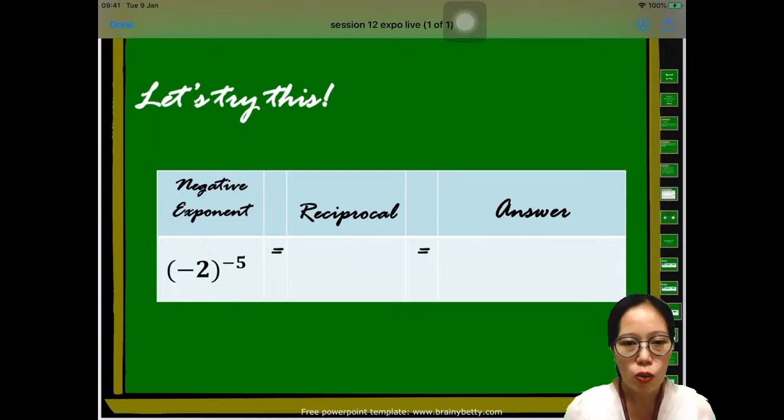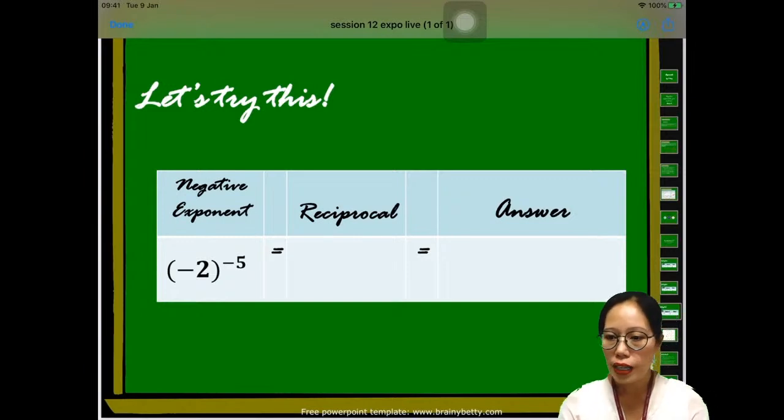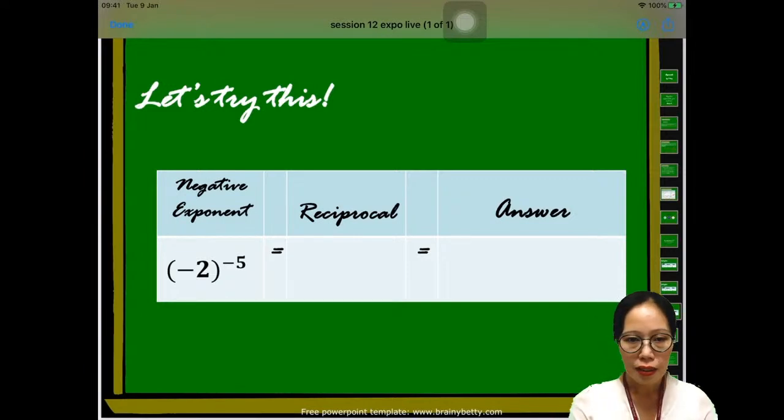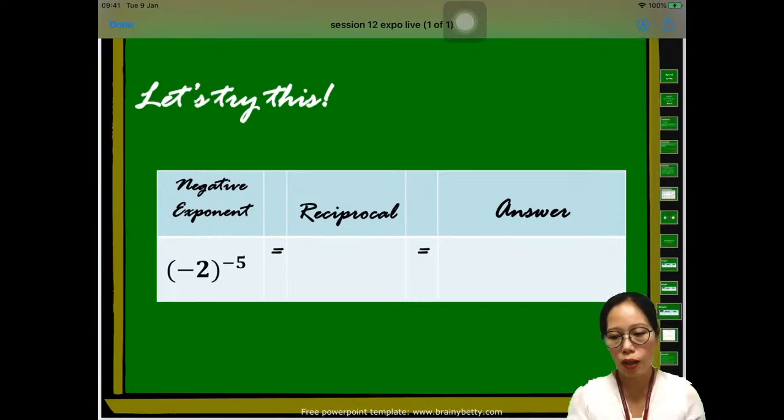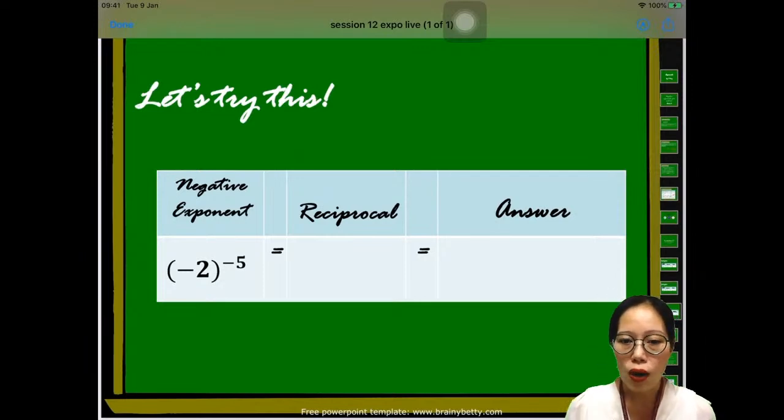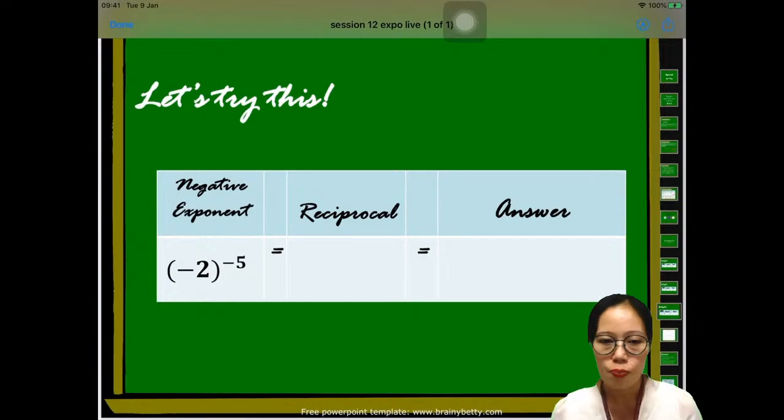What about this one? What is the reciprocal of -2 to the power of -5? So you can see here that our base is negative, and of course our exponent is still negative. So what would be the reciprocal? Please give me the reciprocal first and then the answer. So 1/, you can do that, right?